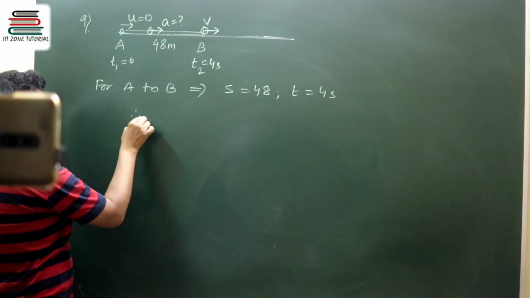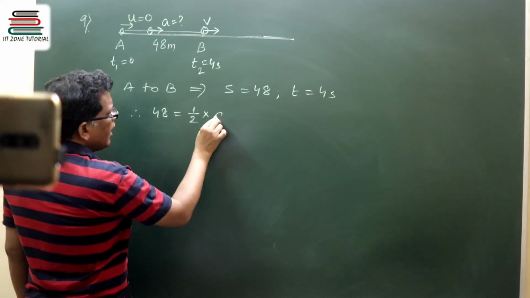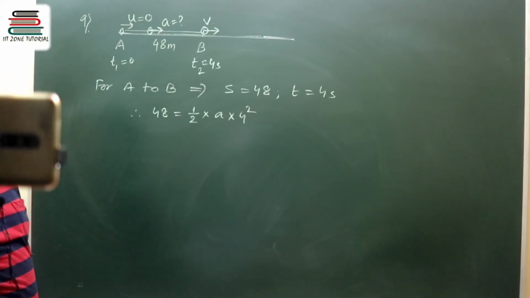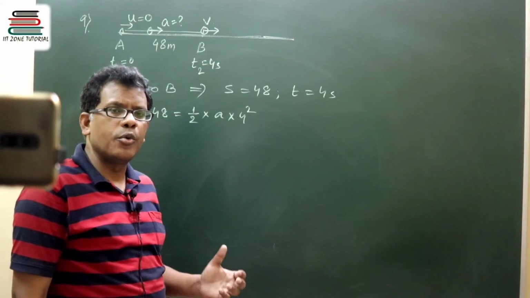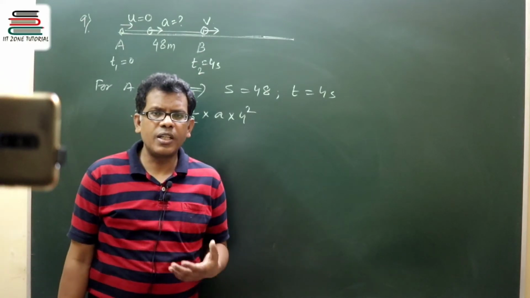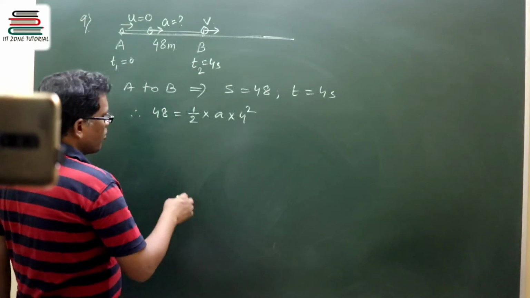Therefore 48 is equal to half acceleration into square of time, because initial velocity was 0. So we are using the S is equal to ut plus half at square formula.